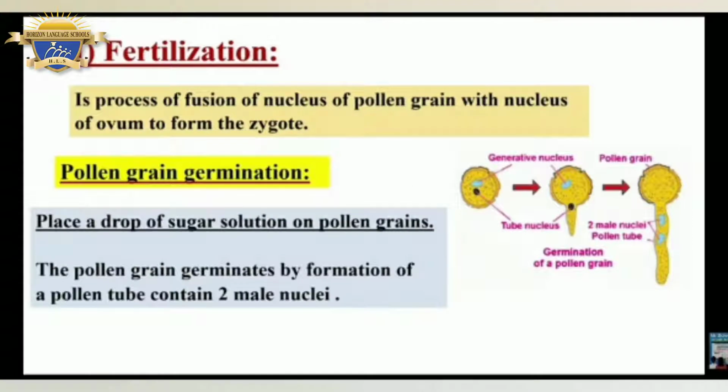The step number 2 in sexual reproduction in plants: fertilization. It is the process of fusion of the nucleus of the pollen grain with the nucleus of the ovum to form the zygote. Pollen grain germination: place a drop of sugar solution on pollen grains. The pollen grain germinates by formation of a pollen tube containing two male nuclei, as we see in the image.